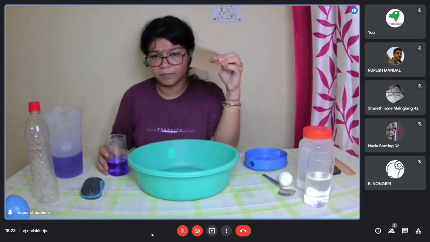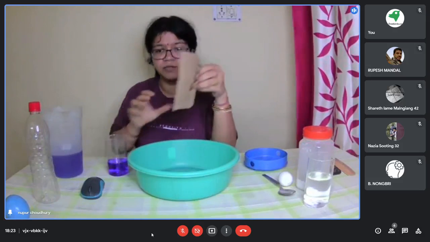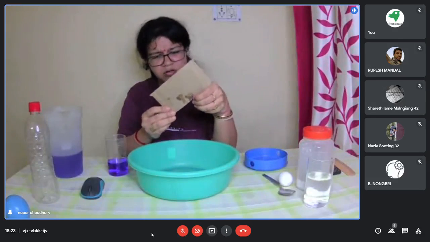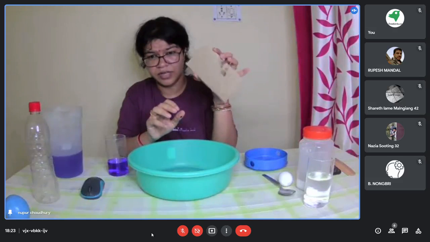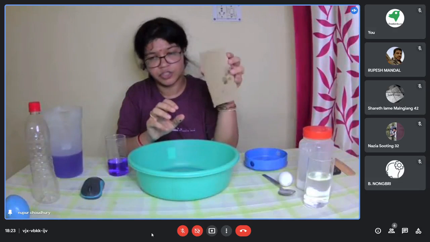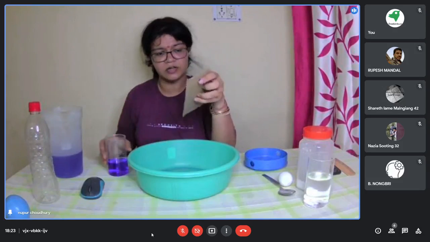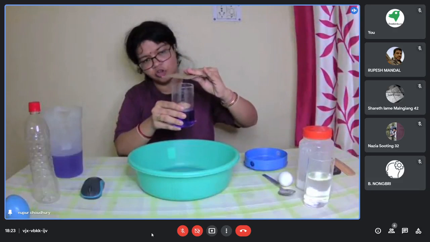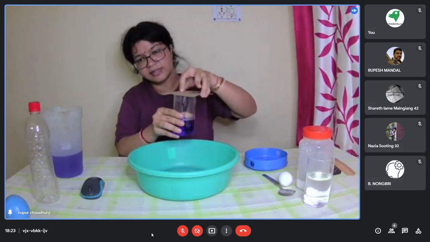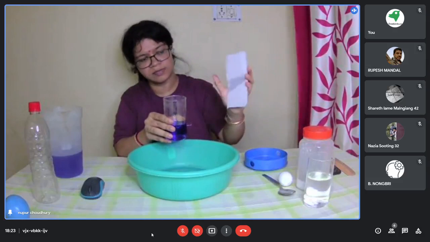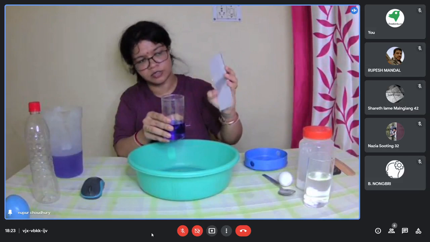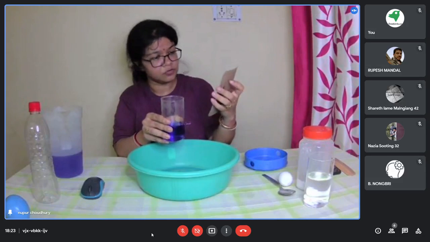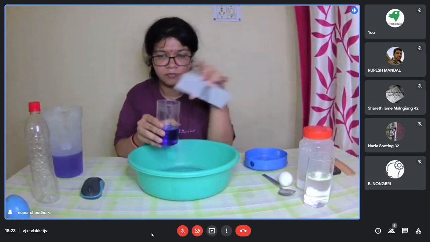This is a small cardboard, not cardboard exactly. This is just a packing box paper. Now what I'll do is I will simply place it on top of the glass. Some drops of water fell on this particular cardboard, otherwise this is just a normal cardboard paper.